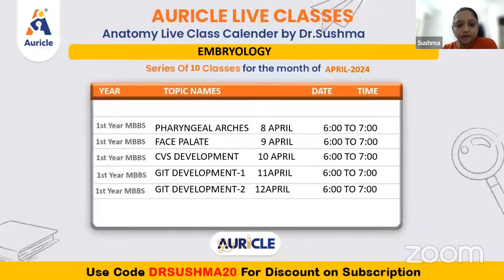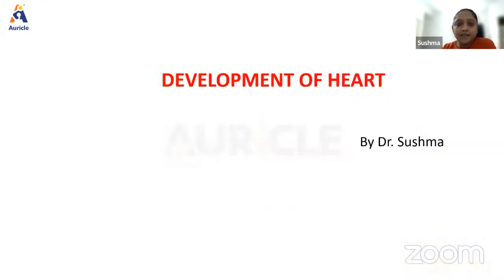This is the tentative schedule we have, and today we are in CVS development. In another 2 classes, we'll do GIT development, which are very interesting, by the way, to learn all the midgut rotations and everything. And then we'll be ending with genitourinary system.